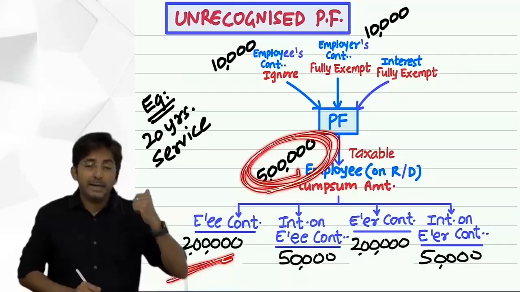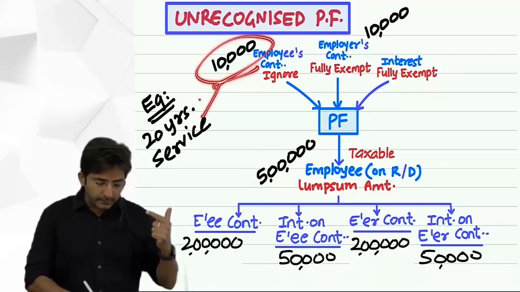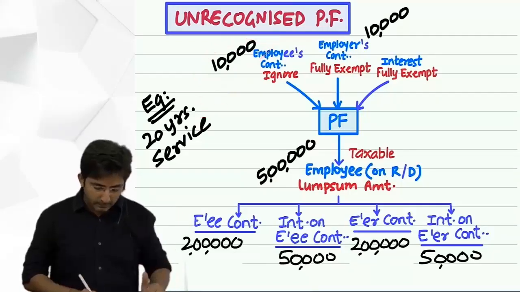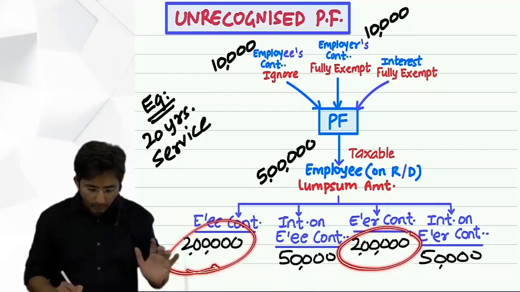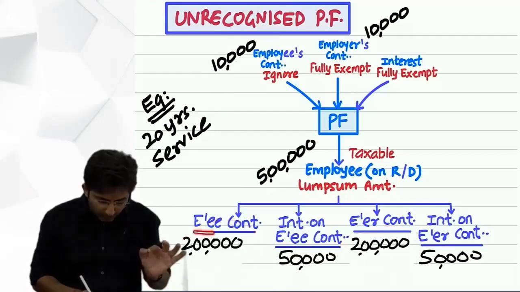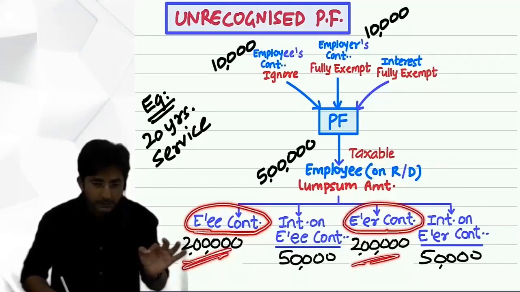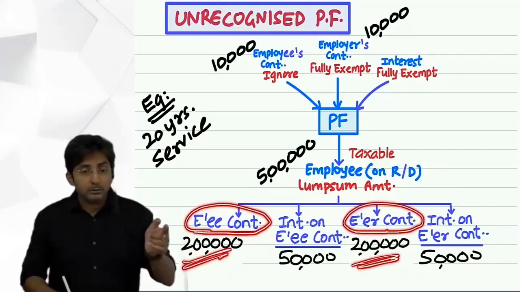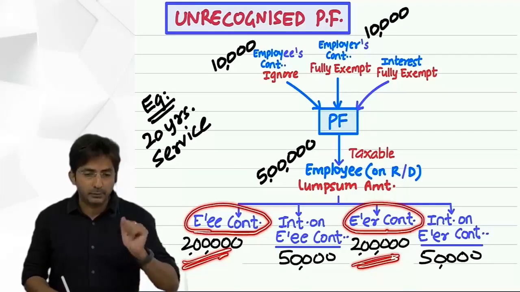How did we get 2 lakhs? 10,000 every year, so for 20 years it becomes 2 lakhs. So 2 lakhs the employee contributed, 2 lakhs the employer contributed. Can you read what this is? This is the employee's contribution. This is the employer's contribution. Both contributed 2 lakhs, and on both 2 lakh contributions there is interest of 50,000 each.